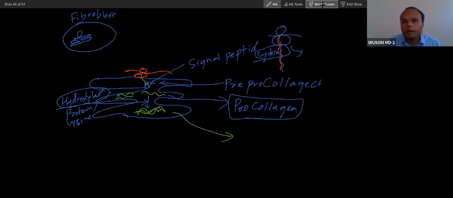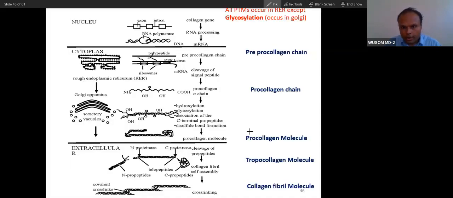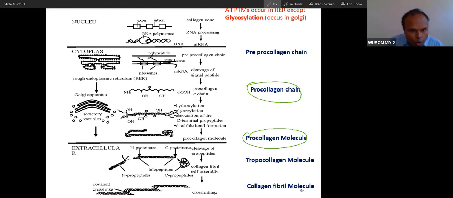You can see this is called the pro-collagen molecule. So the pro-collagen chain is there. Can you see this pro-collagen chain? This pro-collagen chain will come and combine with two more chains, and it will form this pro-collagen molecule, chain to molecule. Now this pro-collagen molecule will have this N and carboxy terminal, which is later useless, because the N and carboxy terminals help this molecule to form the triple helix.